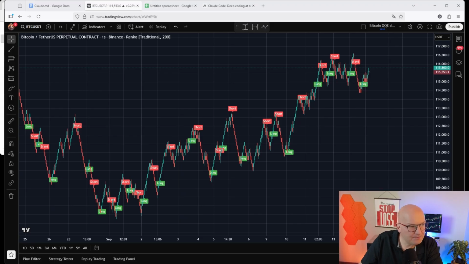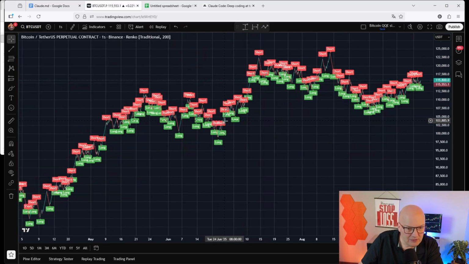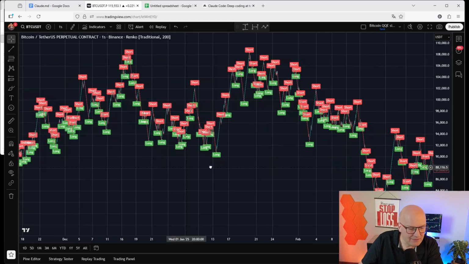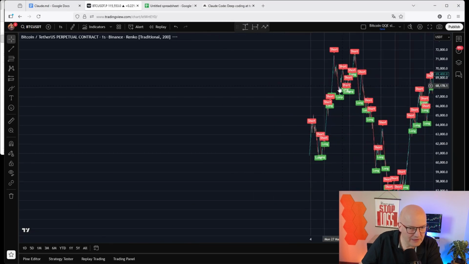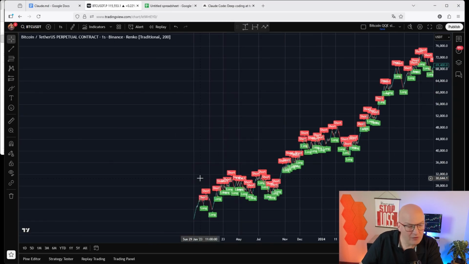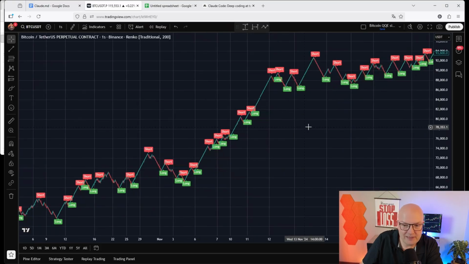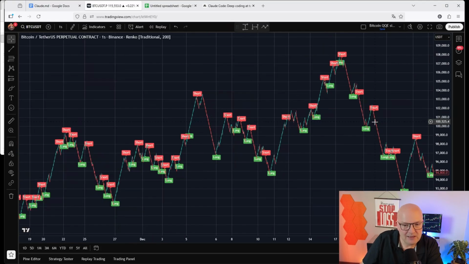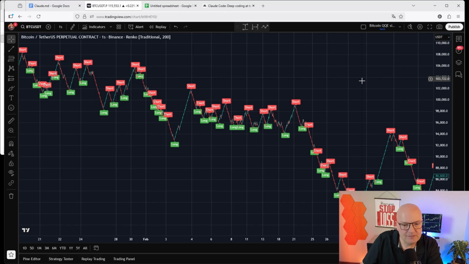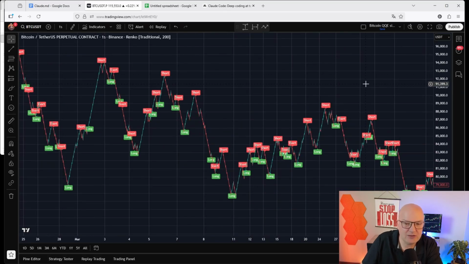How do I get the data? I get the data by downloading it, in my case, from TradingView. So I load onto my chart all the data that is available. Let's see how far back we can go here. In this case we want to see if this trading strategy is working on the Bitcoin perpetual future, and the data goes all the way back to January 2023. So we have roughly 2.7 years of data, which is good. That gives us a lot of good data to really test the trading strategy on.